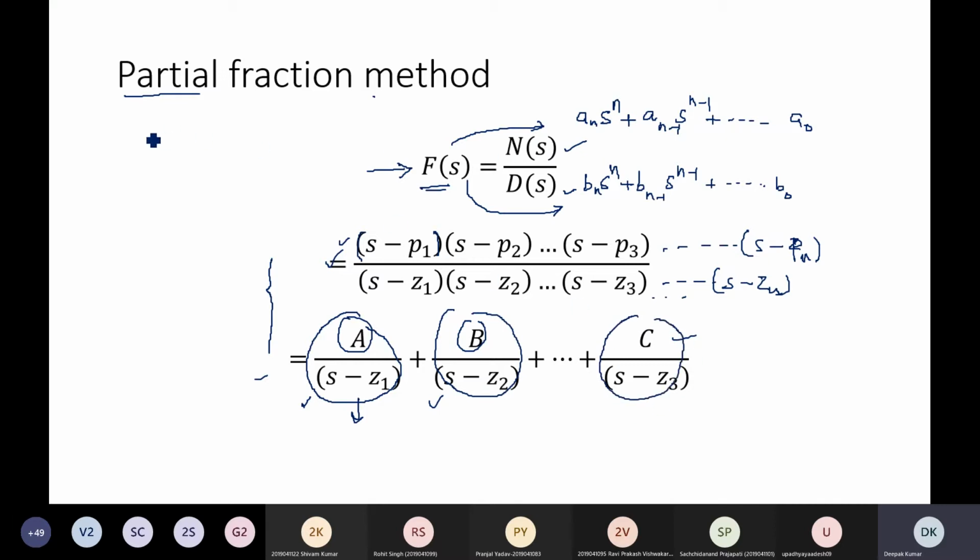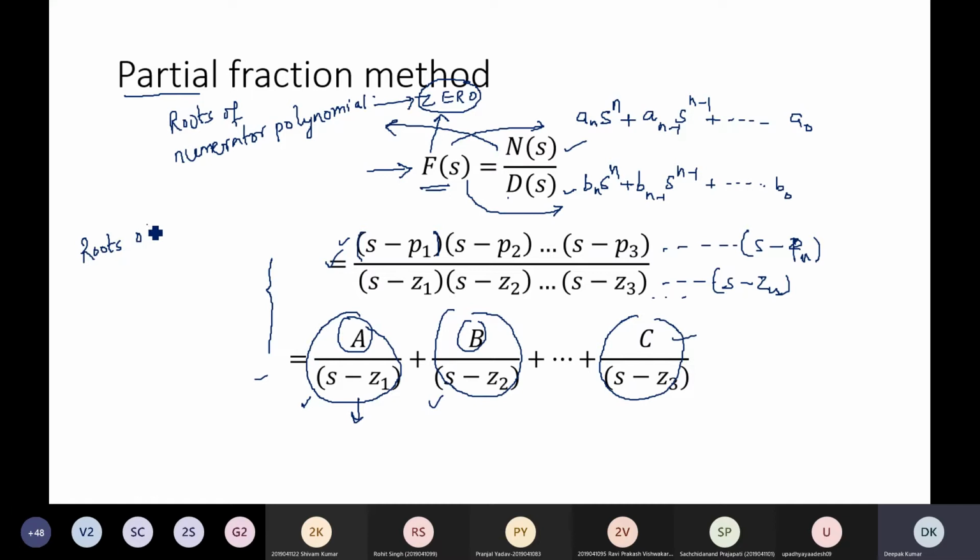Basically, here two terms we can also define that you should know. The roots of the numerator polynomial are defined as zeros of the Laplace transform, and the roots of the denominator polynomial are defined as poles of the Laplace transform.